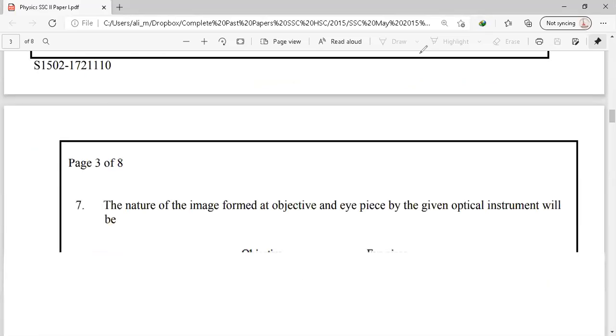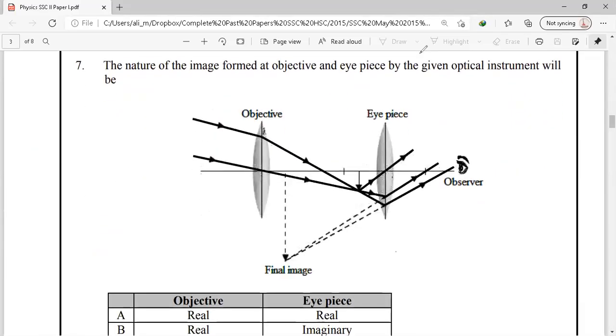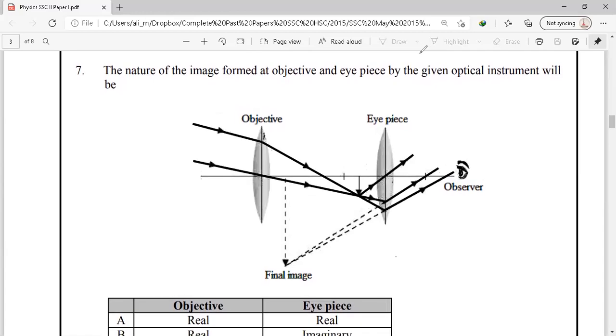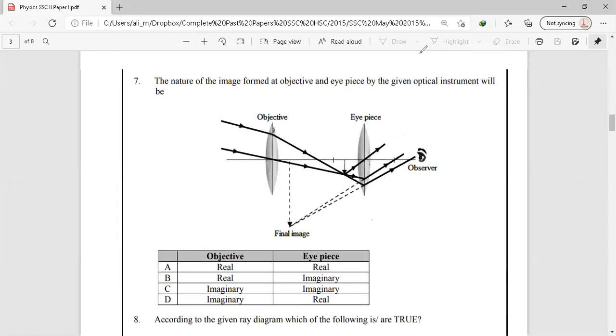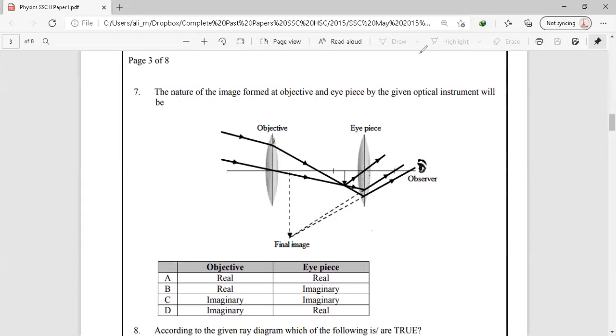Let's see our question number 7. And in this question, we have to identify the nature of the image. So here we have question number 7, and this is again from our chapter number 12, Geometrical Optics. The nature of the image formed by the objective lens and the eyepiece in this given instrument.